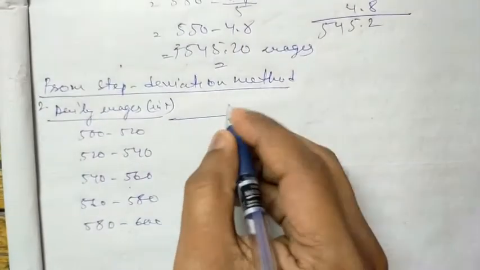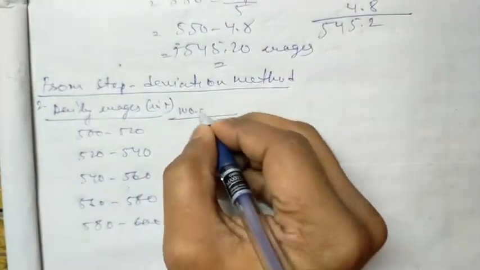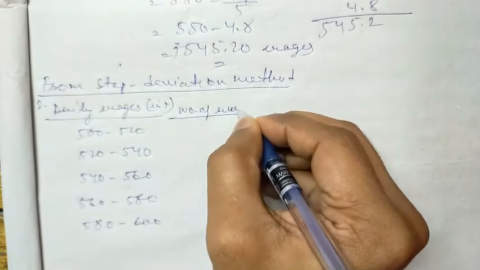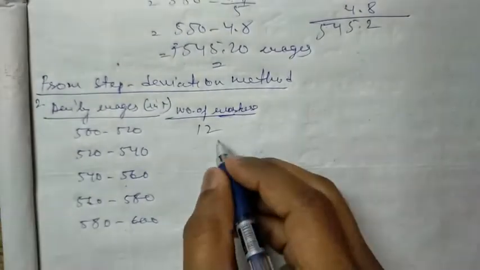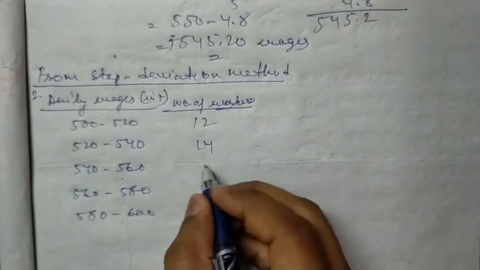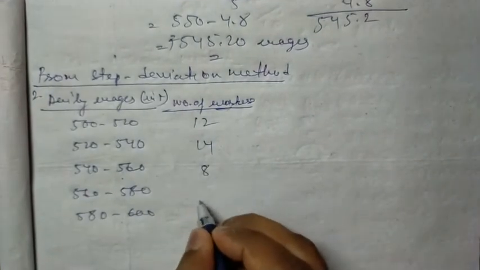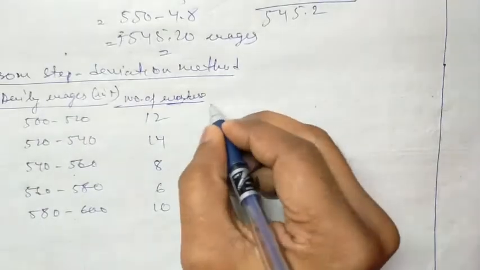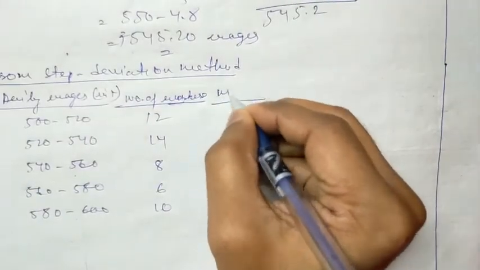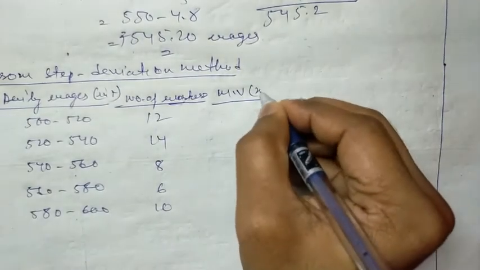Again, this is our number of workers: 12, 14, 8, 6, 10. We have to find out the mid value, that is xi.